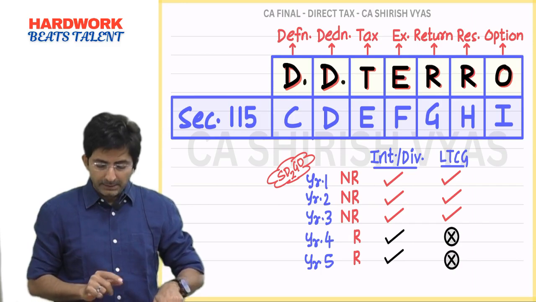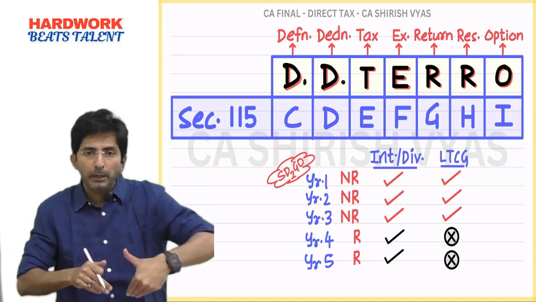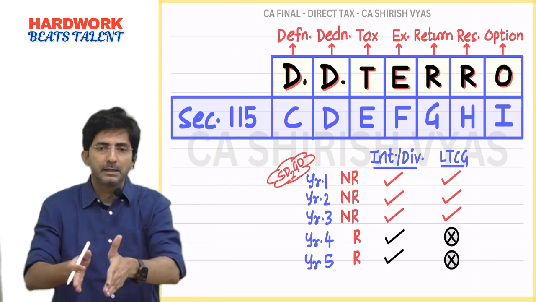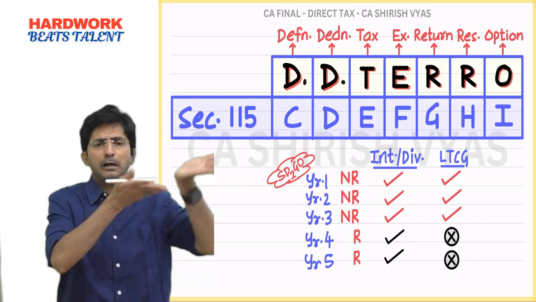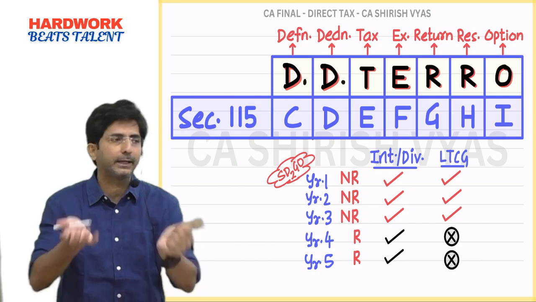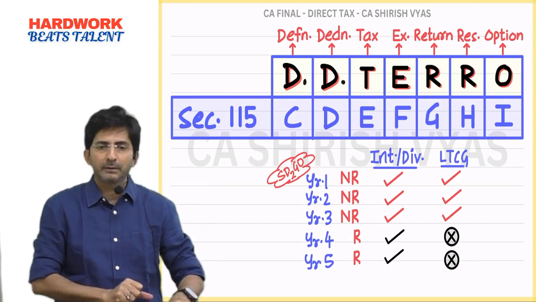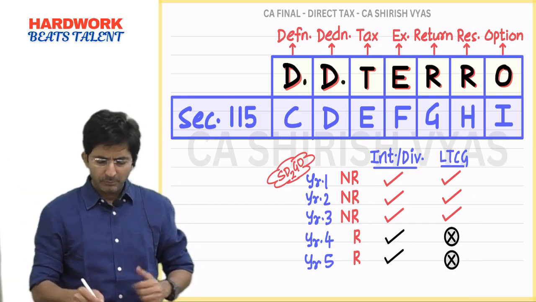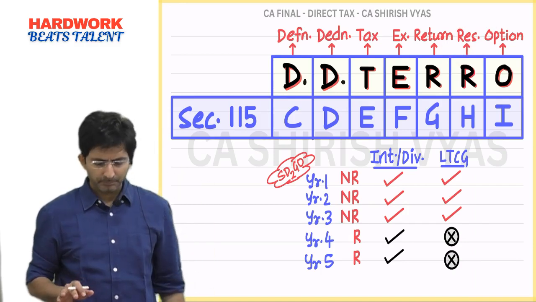So in short, when I say my brother decides to come back to India, just by coming back to India, he doesn't become resident. Resident status is decided on a yearly basis. Every year we have to see how many days he stayed in India. So it depends. If he comes at the start of the year, then he will stay for the whole year in India. So practically it will become 182 days. But if he comes at the end of the year, his stay will not become 182. He will be NR. But next year he will become resident. Okay. So here residence means depending upon the number of days you stay in India.